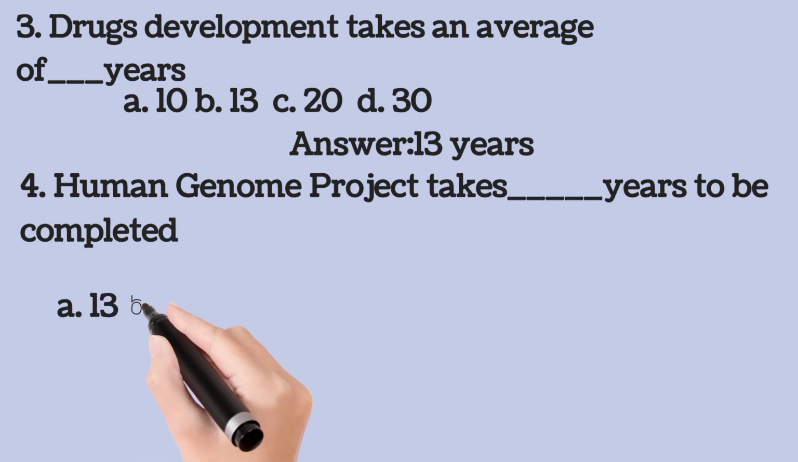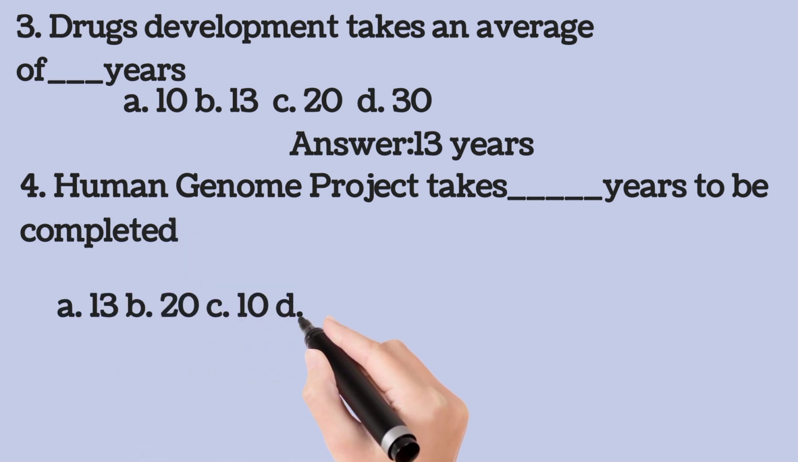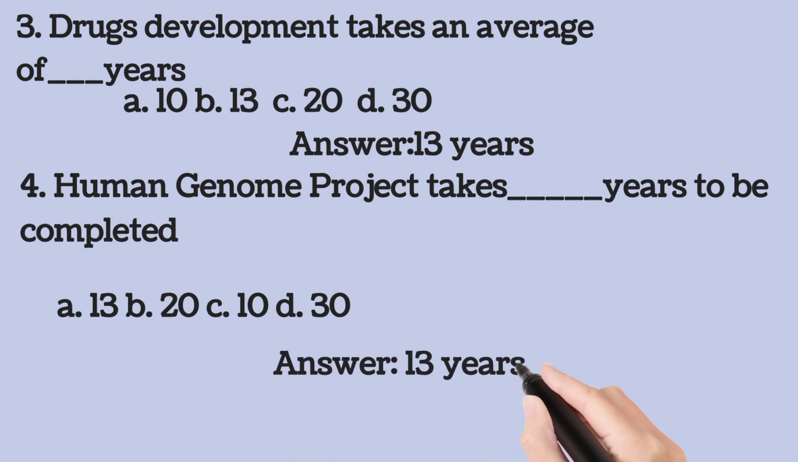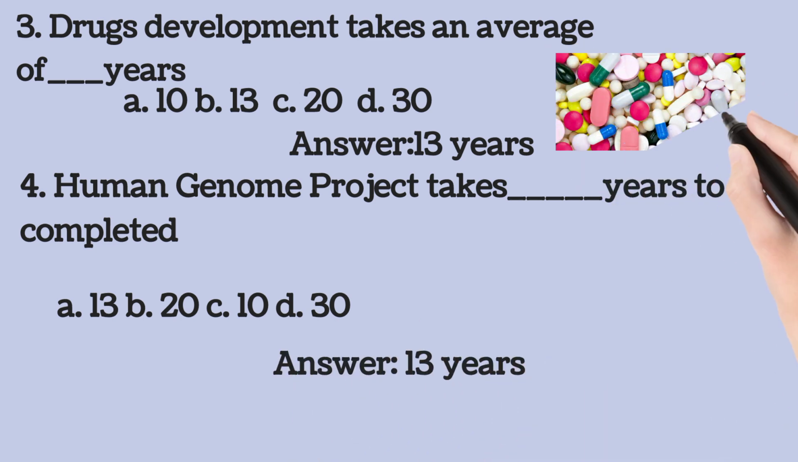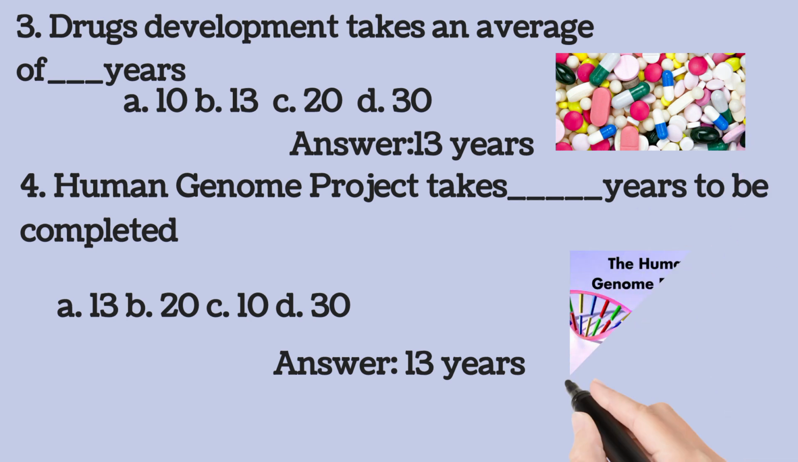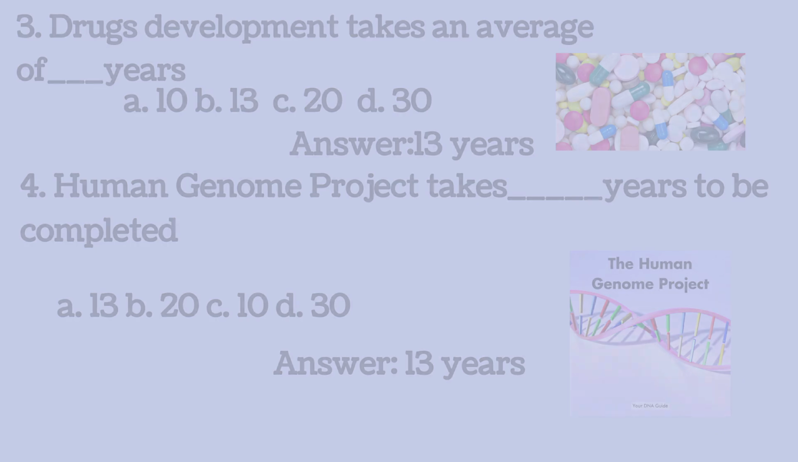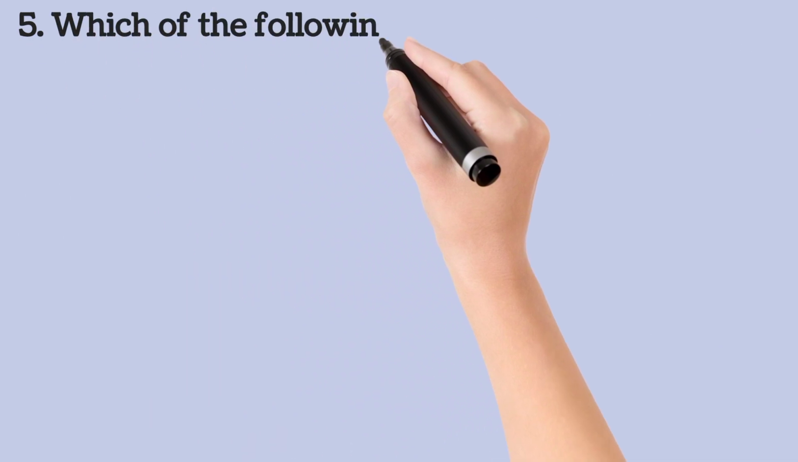The Human Genome Project takes dash years to be completed: A. 13, B. 20, C. 10, D. 30. 5 seconds to answer this. Then the answer is 13 years. So the Human Genome Project takes about 13 years to be completed. It started in 1990 and completed in 2003. So it took scientists 13 years to sequence the whole human genome.